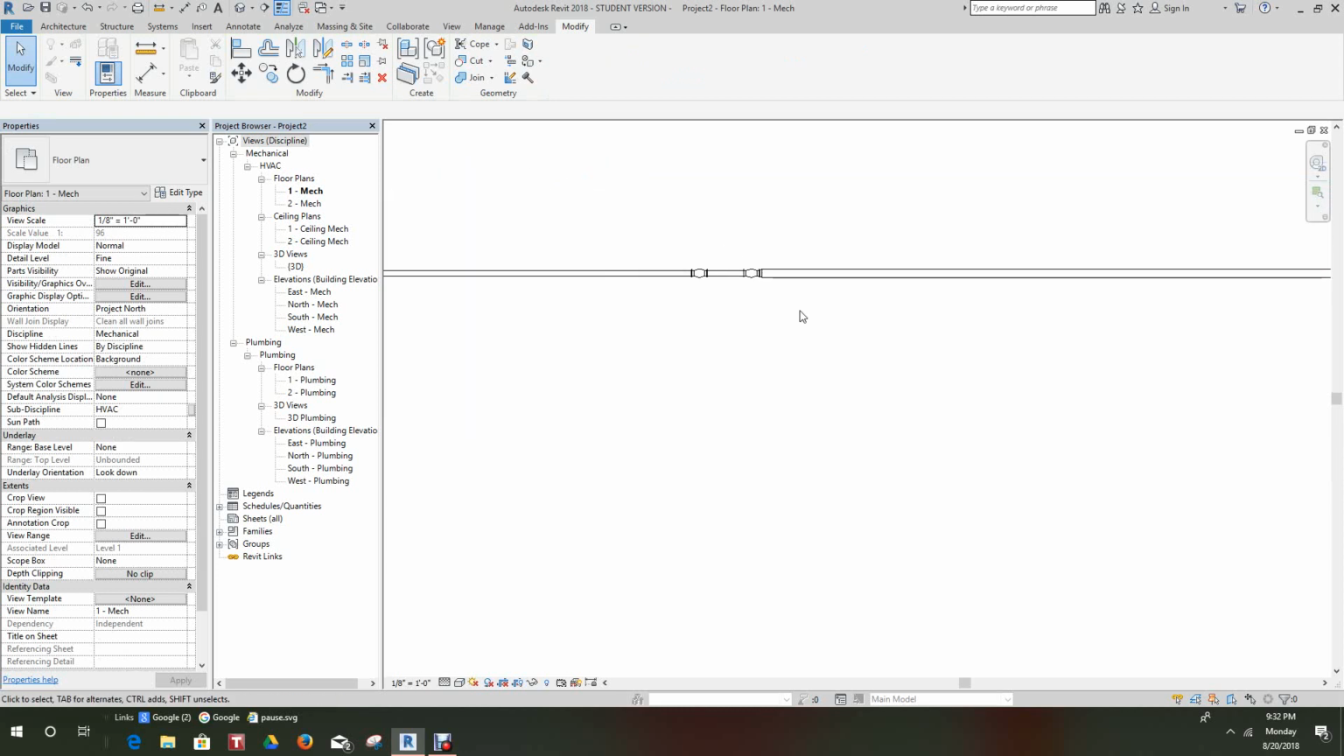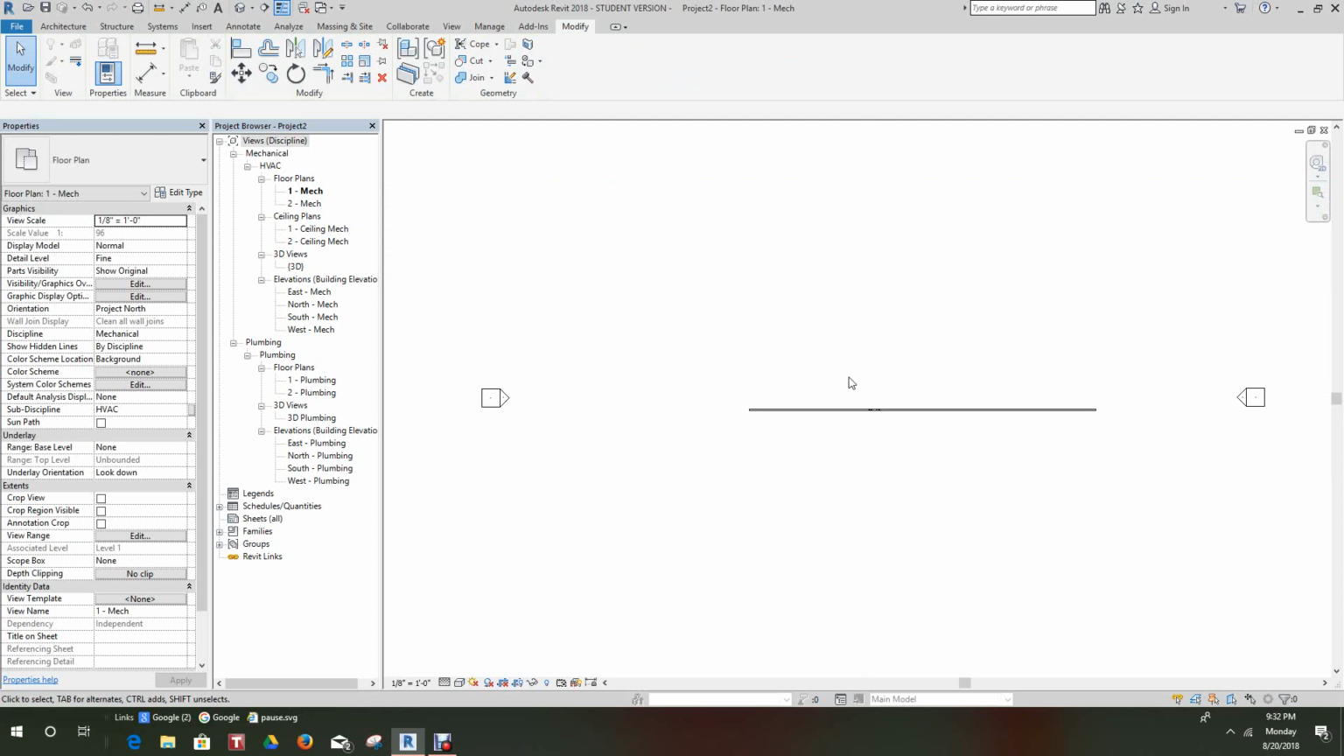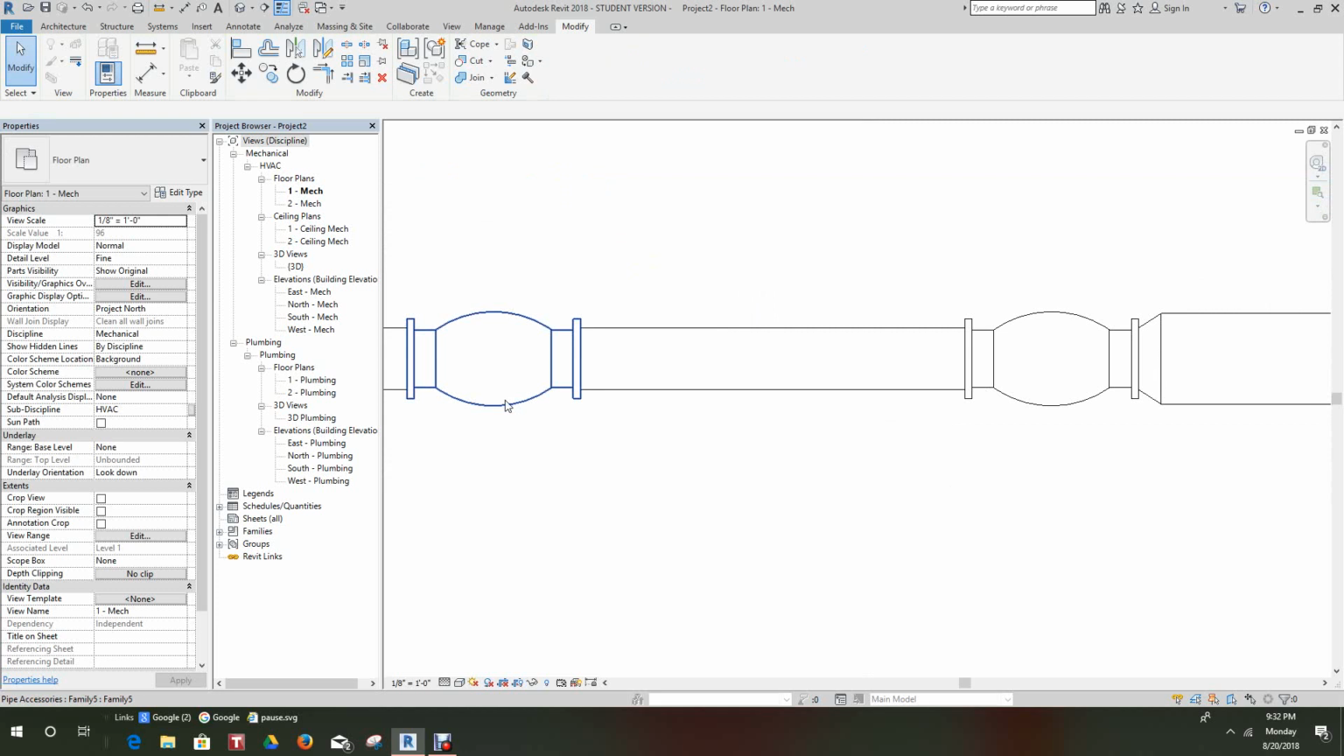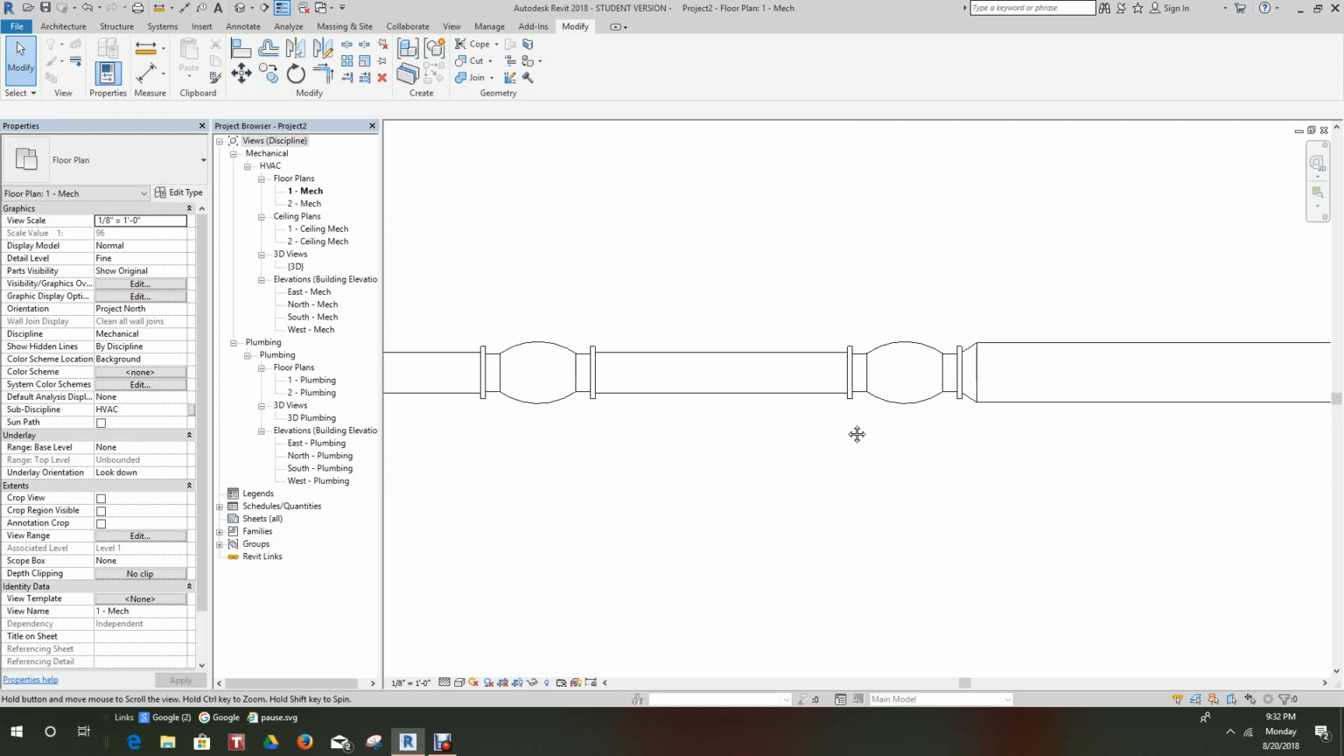So anyway, this is how we create pipe fittings and accessories. Now we will use this same method for all of our conduit and all of our other fittings.